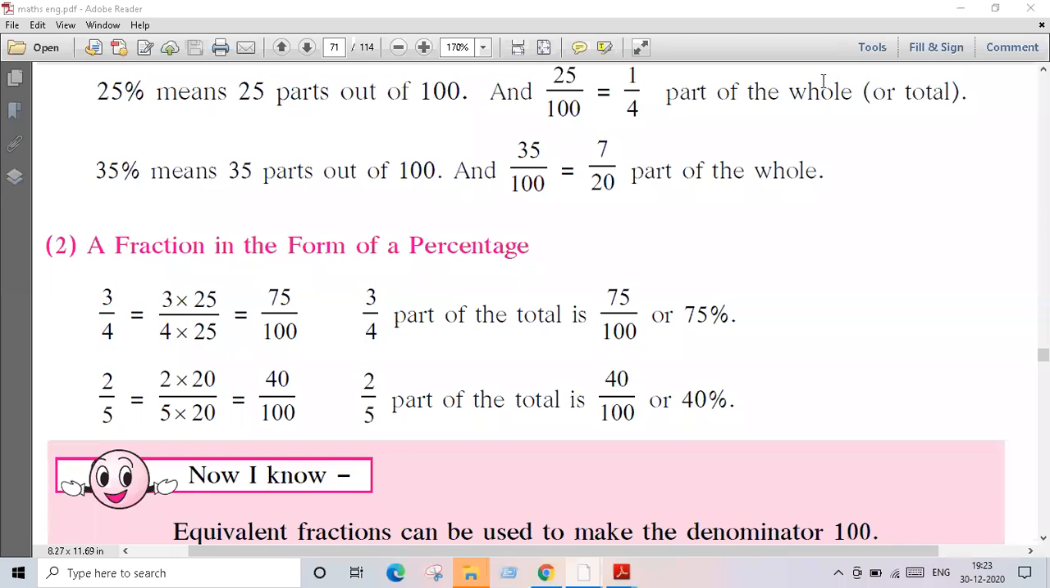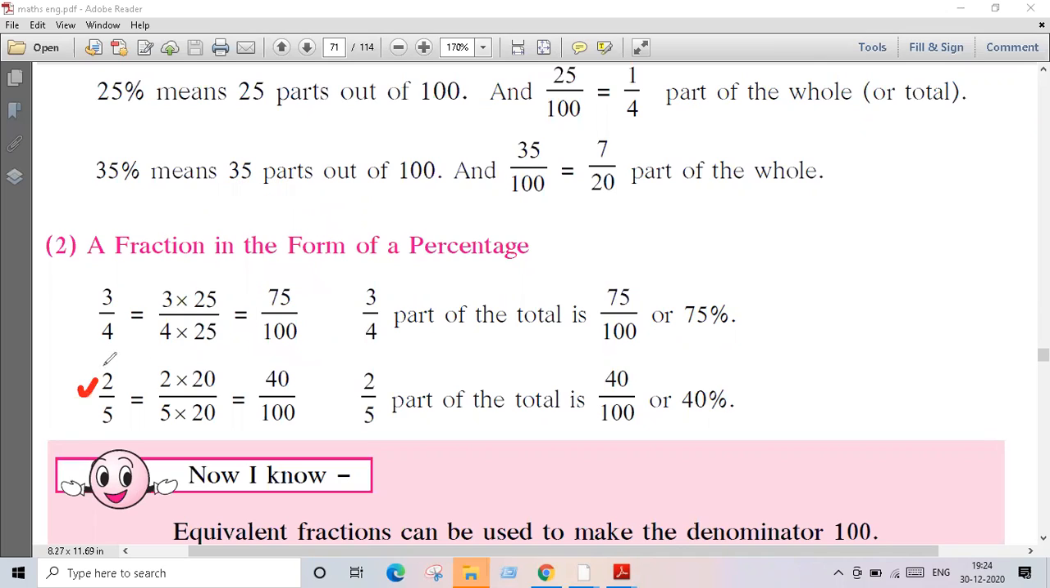Good. So 75 upon 100, that means 3/4 parts out of 3/4 parts is what? 75%. 75 upon 100 means what? 75%. So we have converted a fraction into percentage.